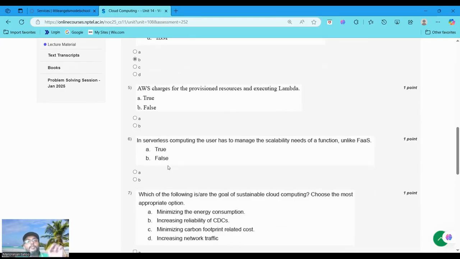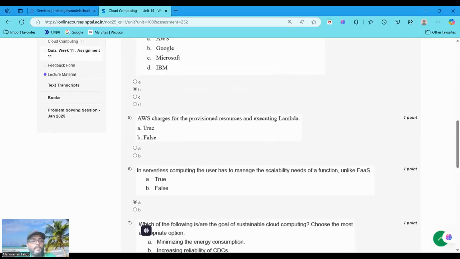In serverless computing, the user has to manage the scalability needs of the function, unlike function as a service. Question 5, option A. Just a minute. Question 4 option B, question 5 option A.